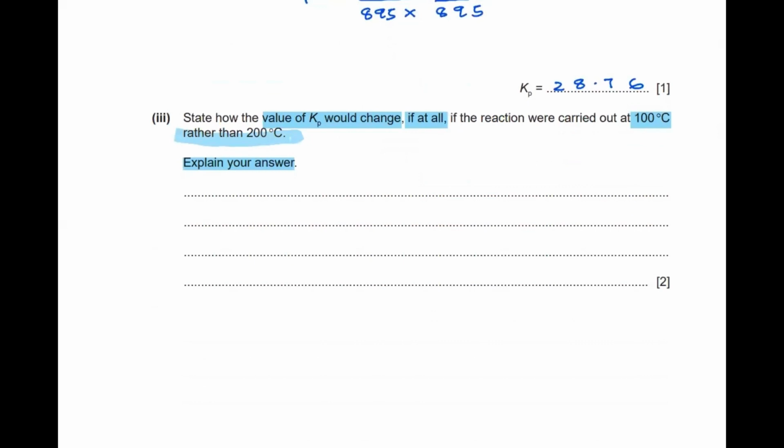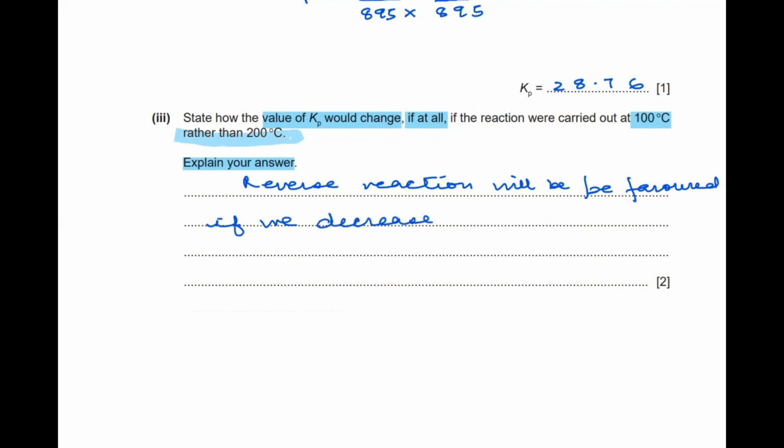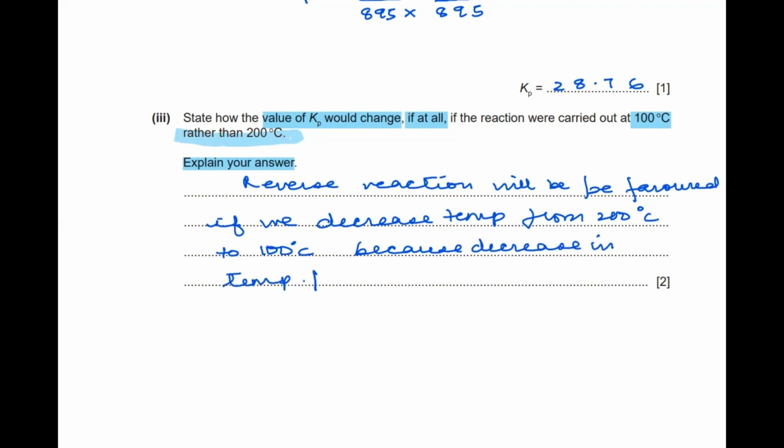So first of all, we are going to state that the reverse reaction will be favored if we decrease the temperature from 200 degrees Celsius to 100 degrees Celsius, because decrease in temperature favors the exothermic reactions.